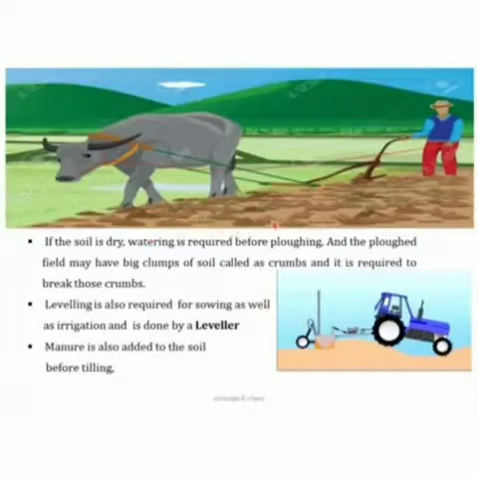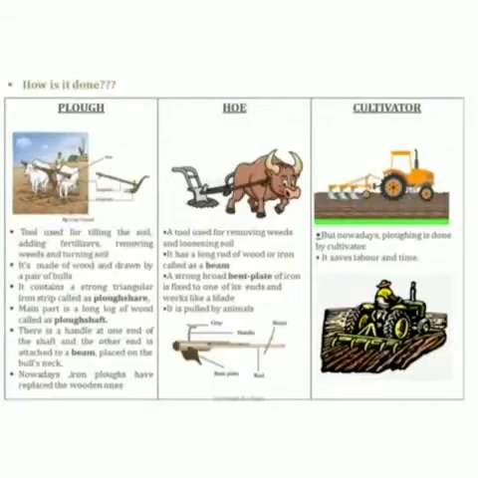And with this leveler we could break all these crumbs, and we also add manure to the soil before tilling because it helps in the proper mixing of the soil. Therefore, before ploughing we add the manure to the soil, and then we loosen the soil. So how is ploughing done, or how can we loosen and turn the soil? It can be done by using these tools. The first one is the plough, then a hoe and a cultivator.